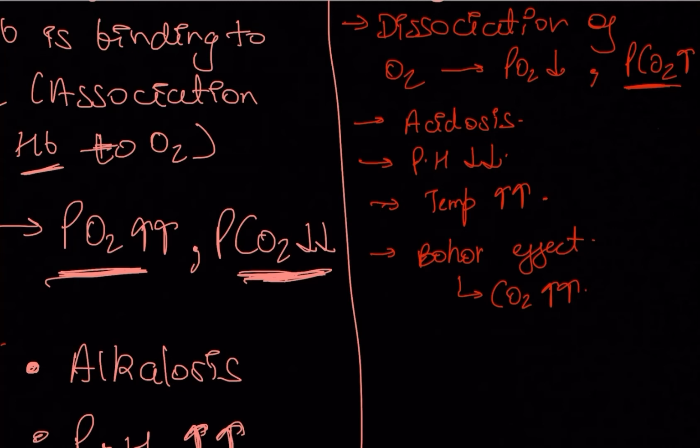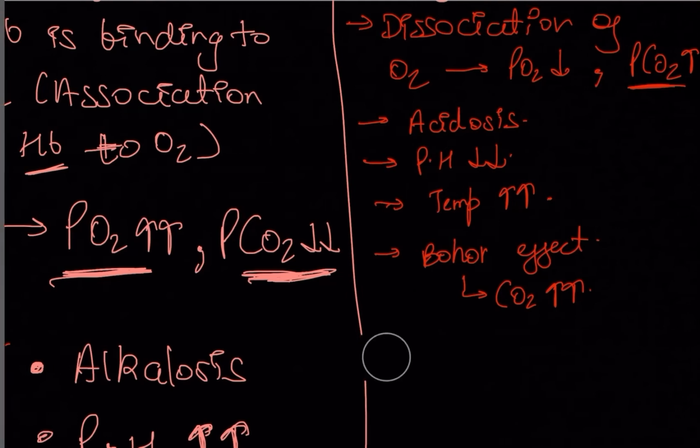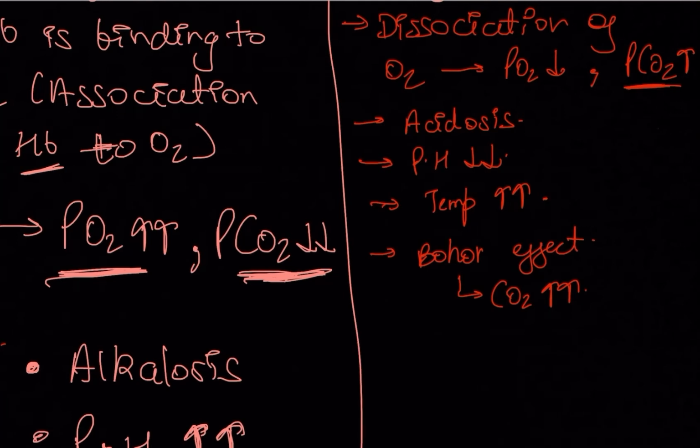In this effect, what Bohr found out is that whenever the hemoglobin wants to give oxygen to tissue, obviously it will give oxygen to tissues. So what will happen? It will give oxygen to tissues and take carbon dioxide and all those products from there to the lungs. That's all he found out. It's a very basic thing.